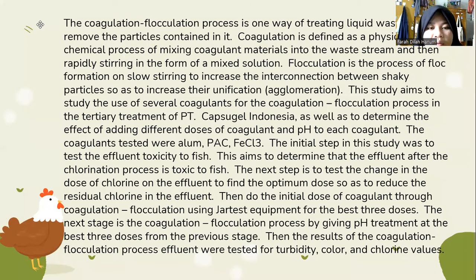The flocculation process is one way to treat liquid waste to remove the particles contained in it. Coagulation is defined as a physical chemical process of mixing coagulant materials into the waste stream and rapidly stirring in the form of a mixed solution. Flocculation is a process of floc formation with slow stirring to increase the interconnection between particles so as to increase their unification or agglomeration.